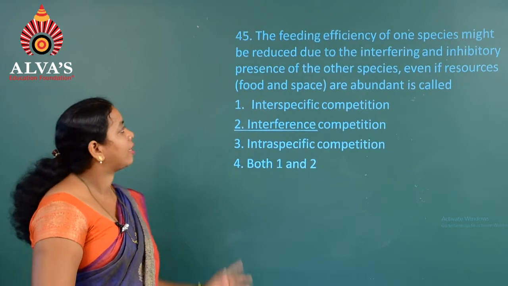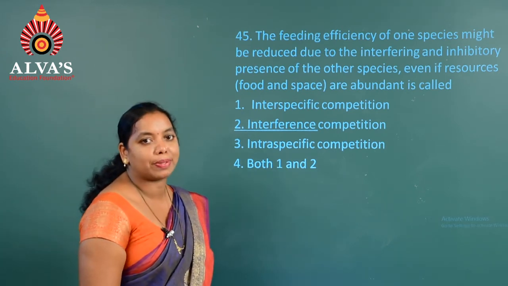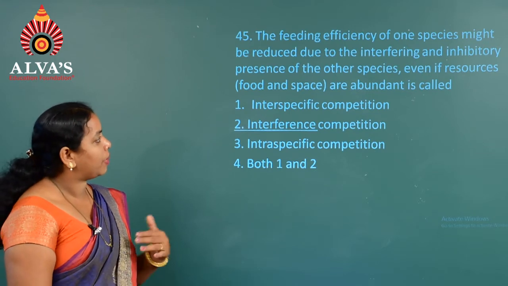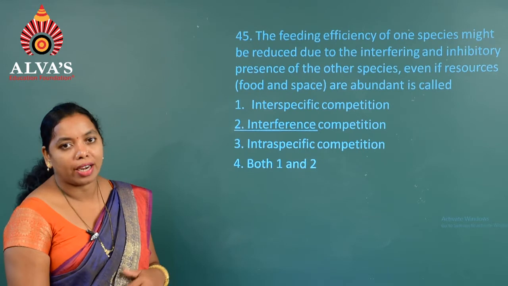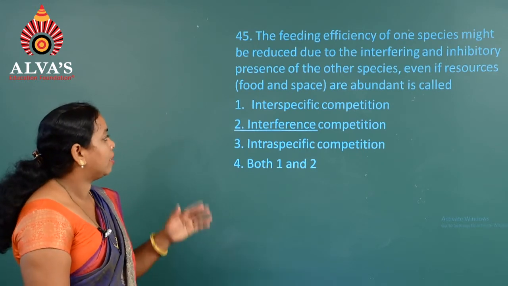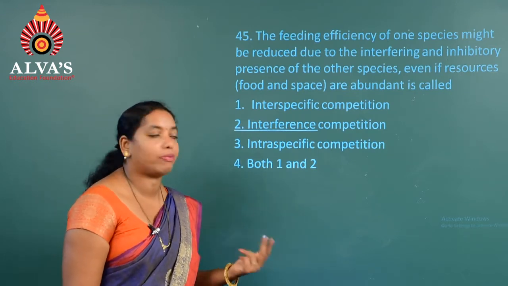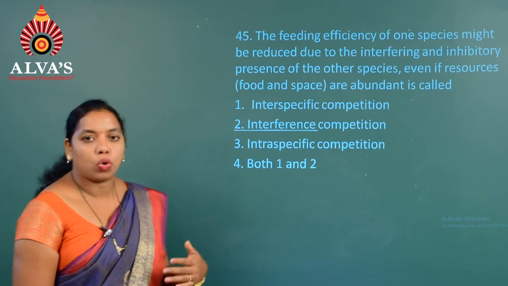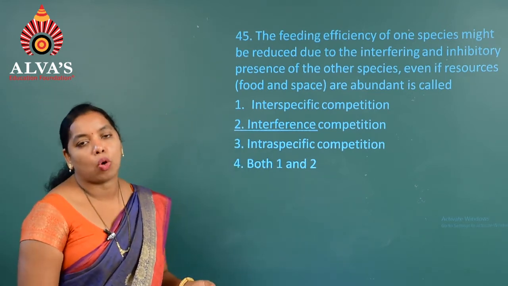Where is the next question? There is question number 45. The feeding efficiency of one species might be reduced by the interfering and inhibitory presence of the other species, even if the resources are abundant. It is called, the first one, interspecific competition, that is the competition between 2 different species. And the next one, interference competition. Even though the resources are enormous, there is an interference competition.